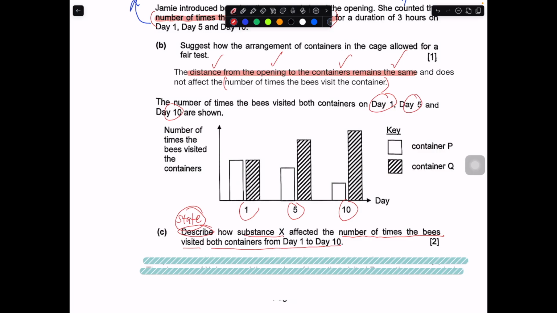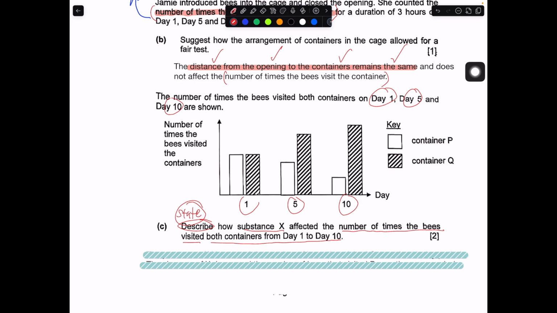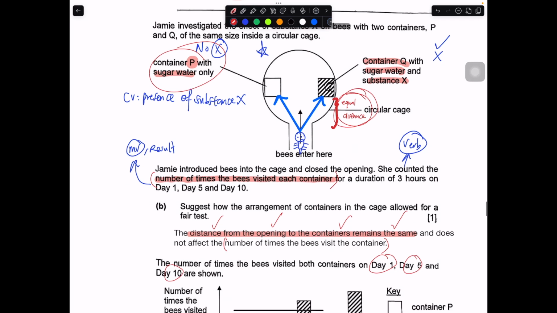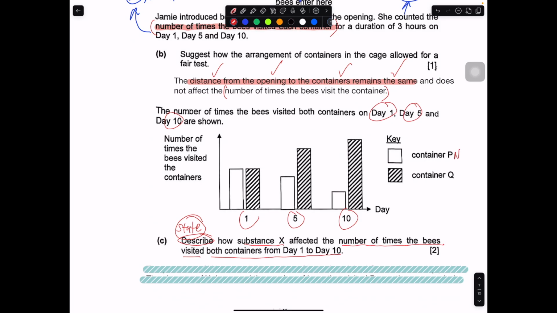Let us put in some annotation. We know that P is the one without X, and Q is the one with X. So this one has no X, and this one has X. If we draw a line, you can see the one with X actually increases.